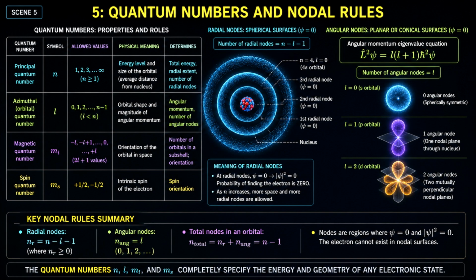As n increases, the electron cloud expands away from the nucleus. Within this radial space, we find radial nodes, which are spherical surfaces where the wave function psi equals 0, meaning the probability density is also exactly 0.